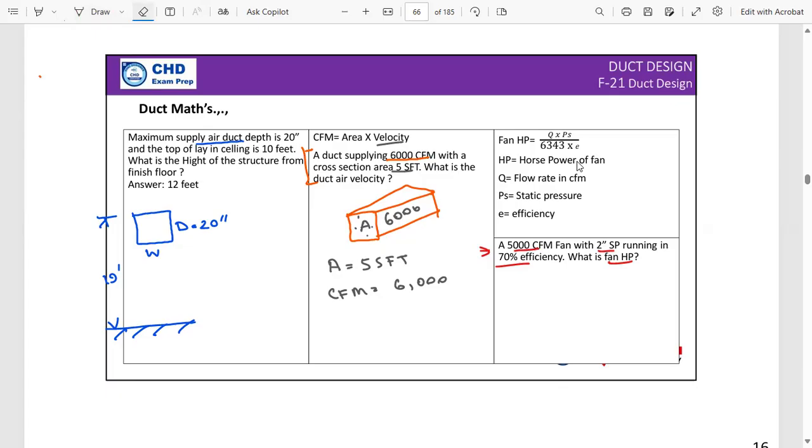Okay, so how to use this formula? This formula is talking about the horsepower is equal to Q. Q is the flow rate in CFM, the amount of air flowing through. PS is the static pressure. 6343 is the constant, and E is the efficiency. Okay, let's do it. How much horsepower we are going to have is equal to Q. Q is 5,000 CFM. Static pressure is 2 inch. Okay. And efficiency 70%, so 0.7.